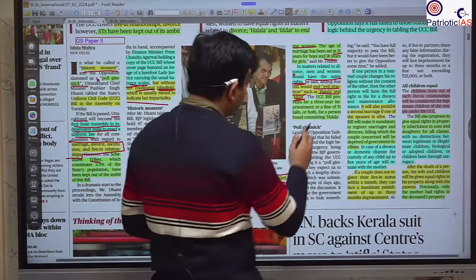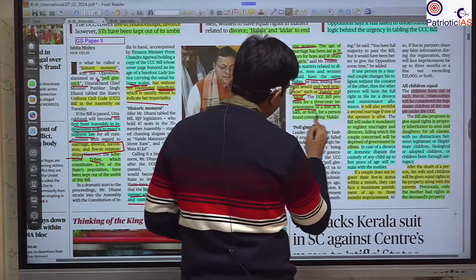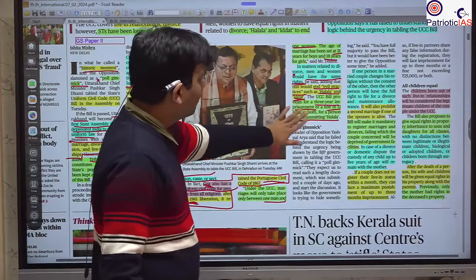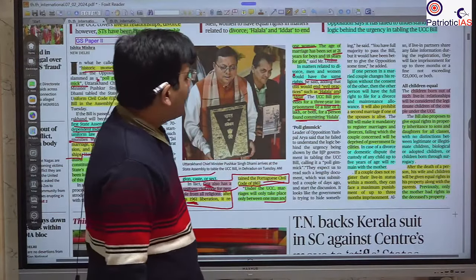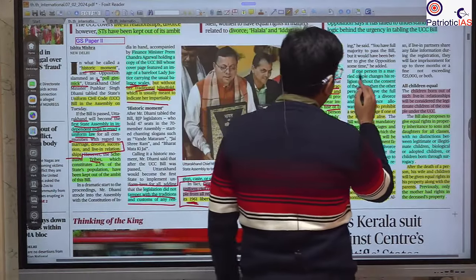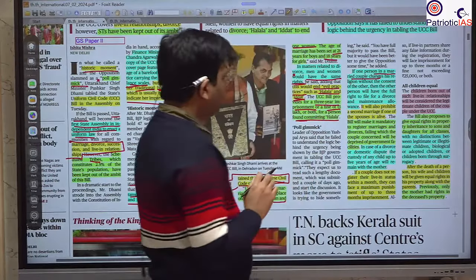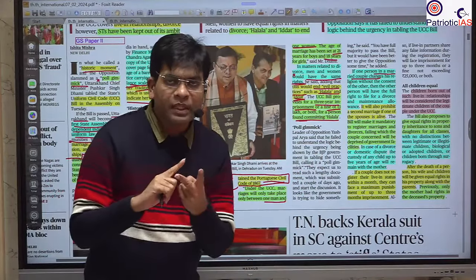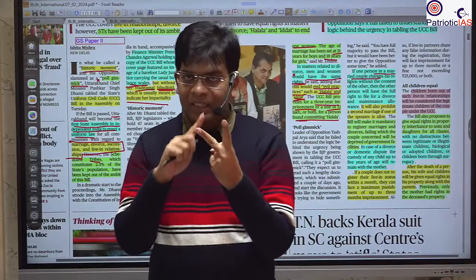This UCC will provide 3 years of imprisonment, or a fine of 1 lakh rupees, if anyone is found practicing halala. It is also mentioned that if one person in a married couple changes his or her religion, this will become a ground for divorce.